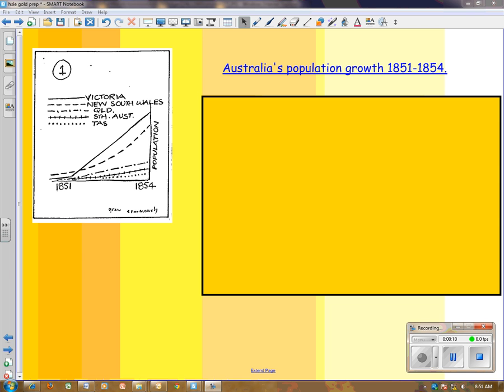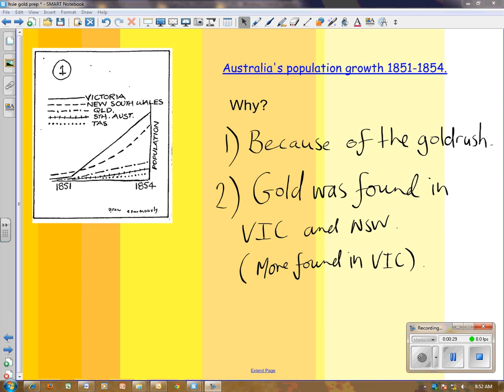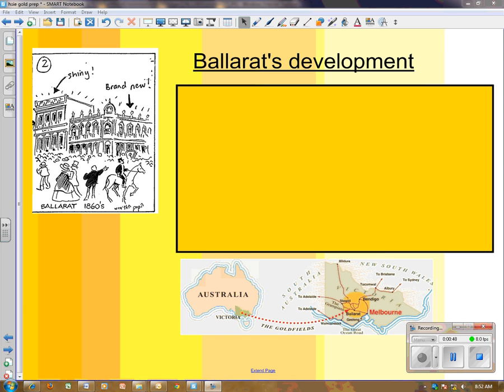Alright team, here's a picture showing Australia's population growth between 1851 to 1854. Why on earth do you think this happened? Have a think. Okay, it happened because of the gold rush, guys. Gold was found in Victoria and New South Wales. More was found in Victoria, so people from all over the world came to Australia to hunt for gold. Very sorry, please forgive my croaky voice.